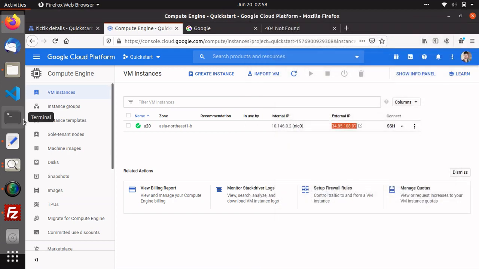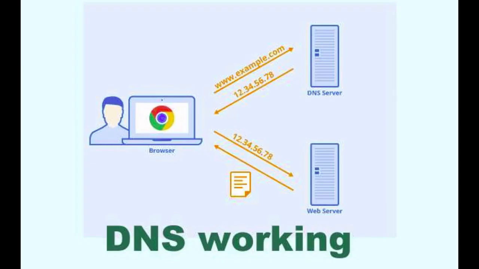You don't have the IP address, so you can connect with your static IP. Keep one thing in your mind, that a domain is just a naming convention for a static IP. Let me help you understand better with this diagram.